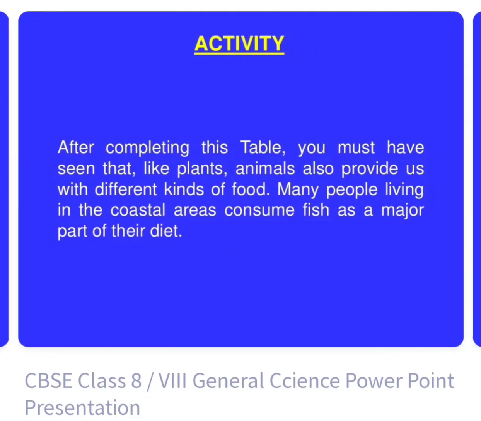After completing the table, you must have seen that plants and animals also provide us different kinds of food. Many people living in coastal areas consume fish as a major source of their diet.